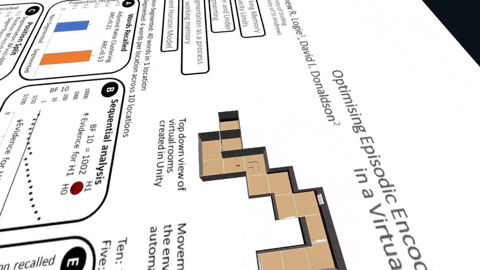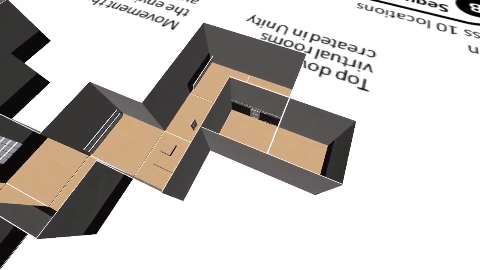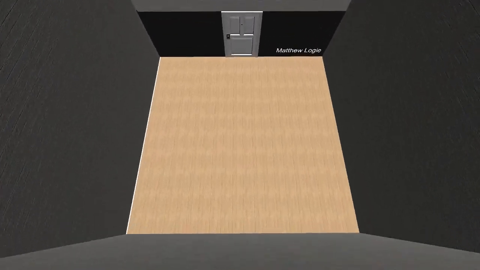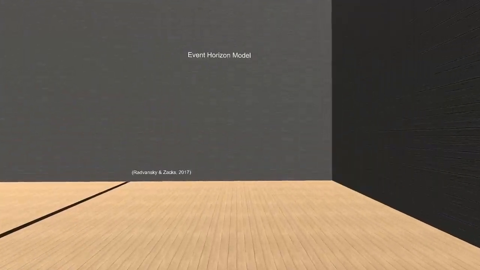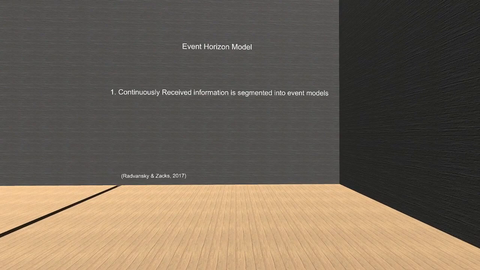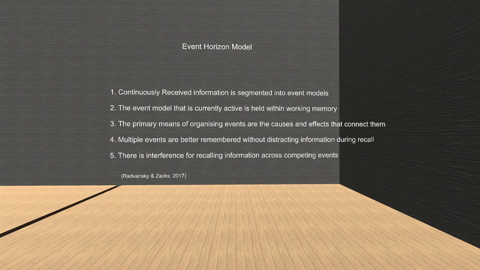Throughout our lives, we are faced with a continuous flow of information, and yet our memories are composed of distinct episodes. The event horizon model seeks to describe how distinct episodes may be formed. It is the second point that is of most interest to the present study. The event model that is currently active is held within working memory.